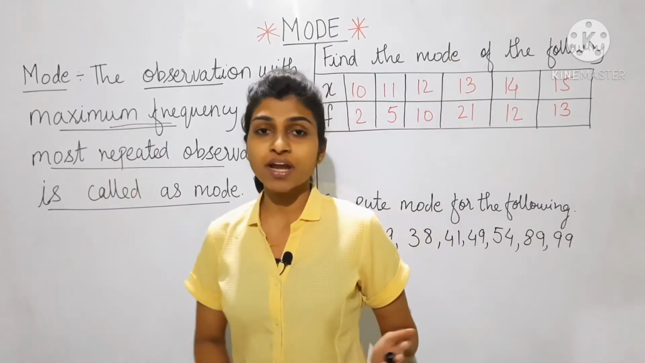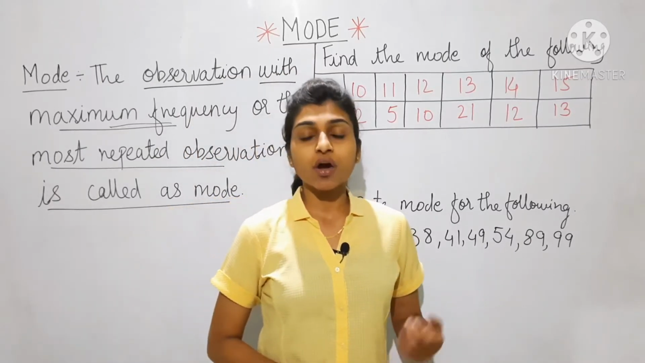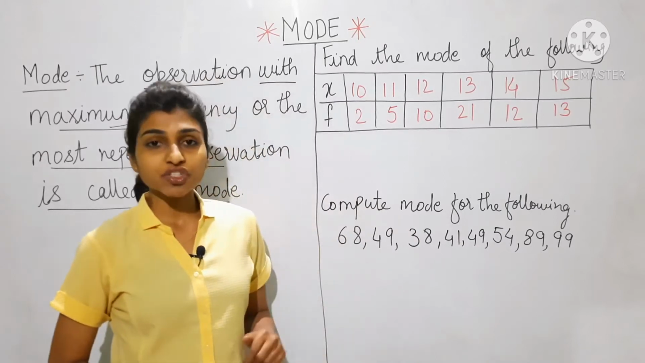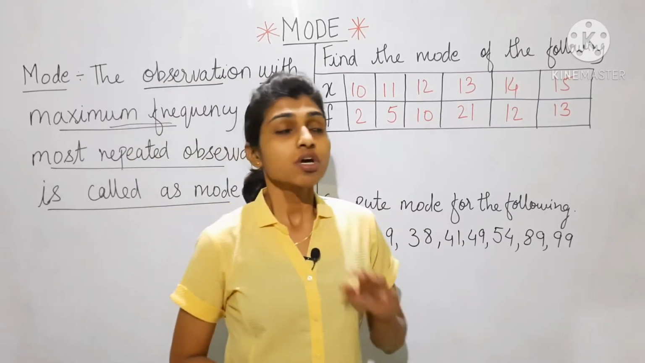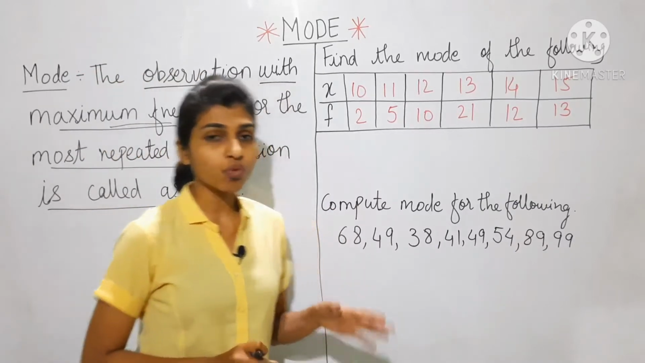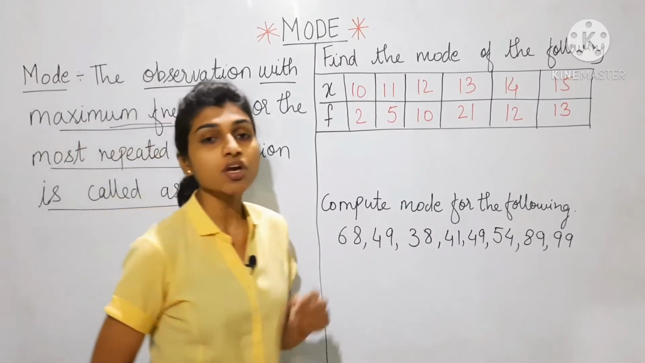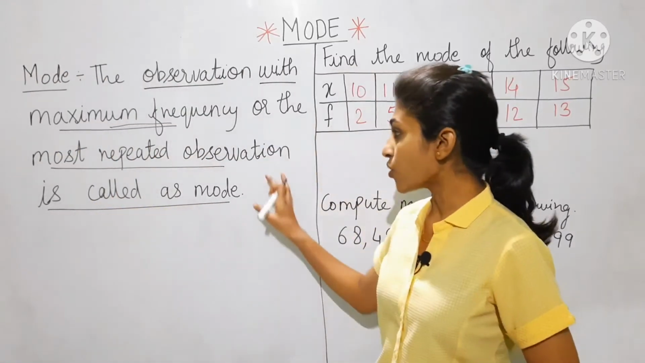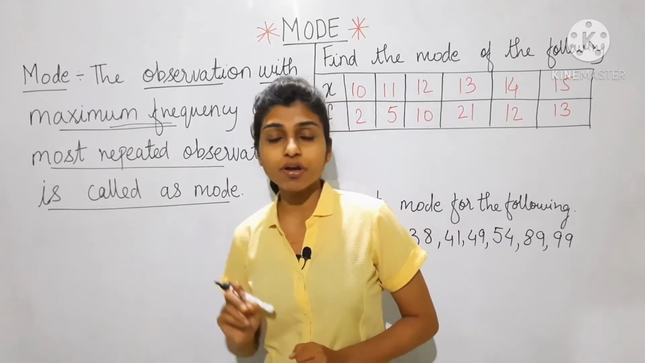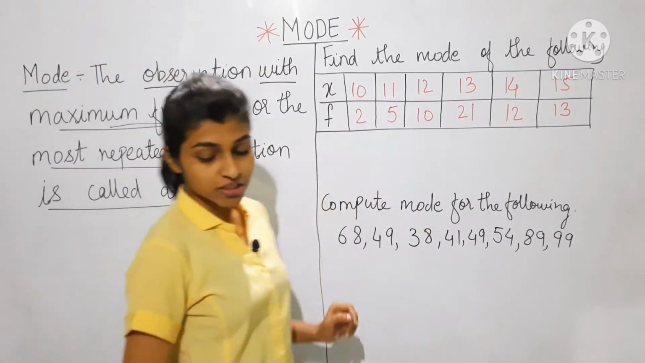Already in my last two lectures we have seen how to calculate mean and how to calculate median. You can check the link in the description box. So today we are going to talk about the mode. I have already explained the definition of mode: the observation with the maximum frequency or the most repeated observation is called mode. Now to understand this definition we will see some examples.